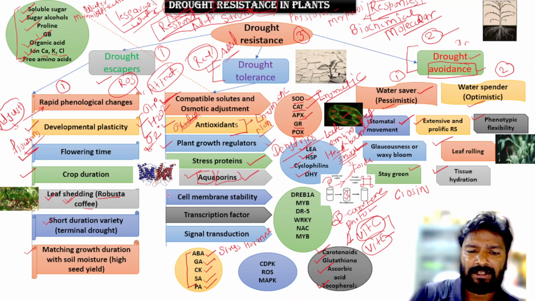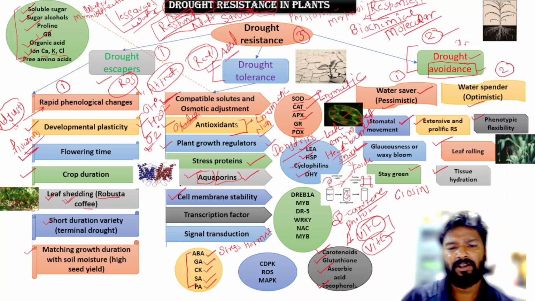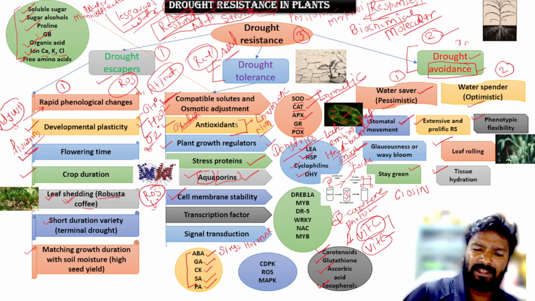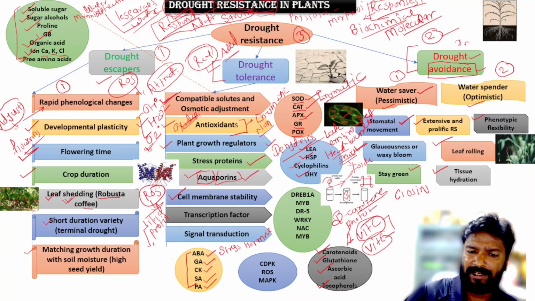Next come to the cell membrane stability. Friends, we already discussed that there are so many reactive oxygen species. These species mainly act on the cell membrane, which is made up of lipid and protein. Reactive oxygen species attack the cell membrane lipids and cause lipid peroxidation.